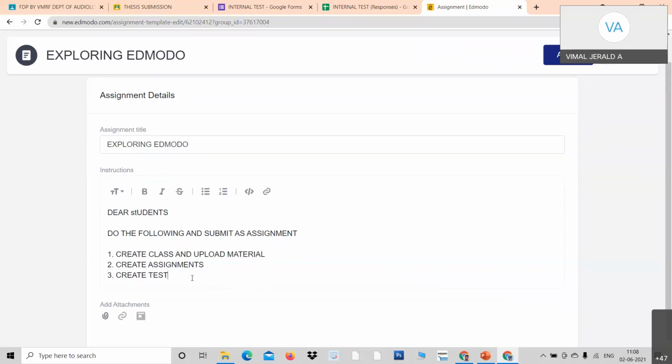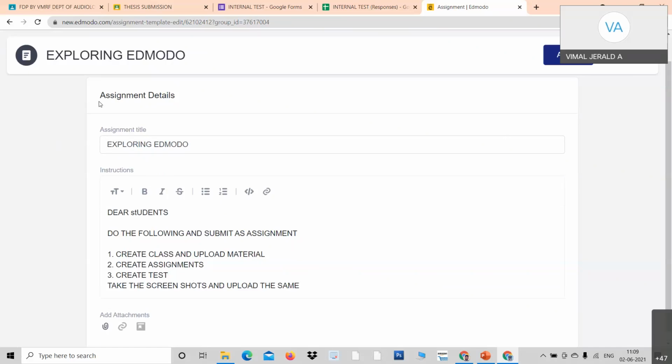Professors, I will give you an assignment today. You have to practice all this, take screenshots, and upload them. You will have to create all these and take screenshots and upload them in Google Classroom. Take the screenshots and upload the same. So this is the instruction that I have given.